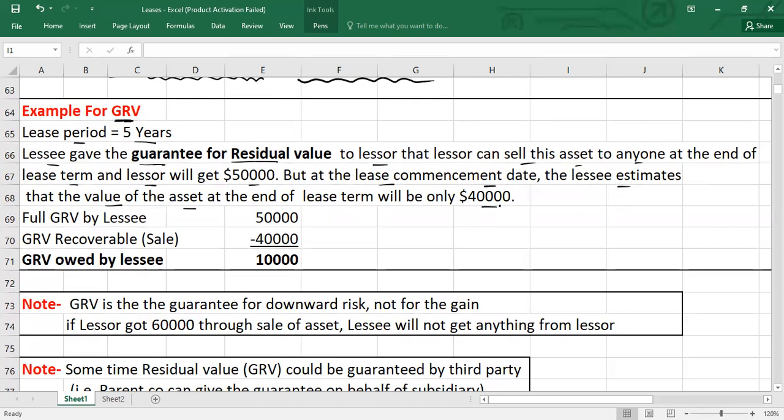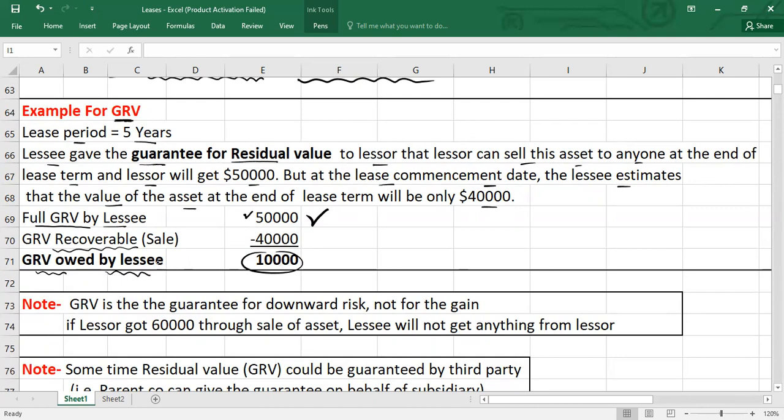In this scenario, remember, we have a full GRV by lessee, like the guaranteed residual value by the lessee is 50,000. But if the lessor sells this asset at the end of the lease period, he can recover through the sale only 40,000. It means there is a shortage of 10,000.